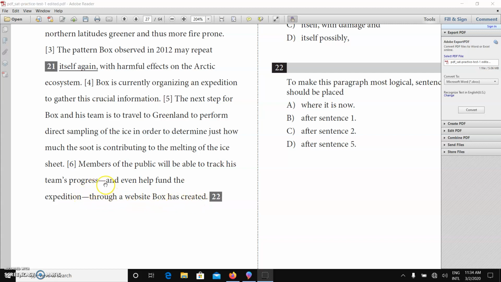Now, do you remember what I was telling you about commas and dashes? This is a dash. This is giving us additional information. Members of the public will be able to track his team's progress through a website Box has created. This is a complete sentence if you remove this part. But this is just giving additional information, a modifier, and even help fund the expedition.